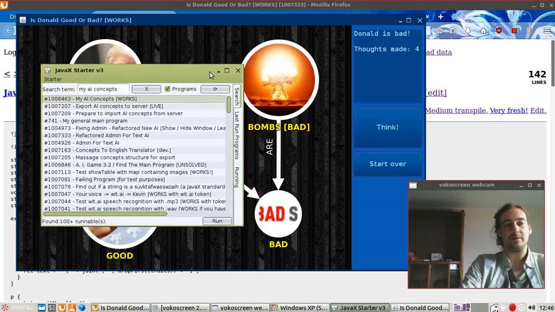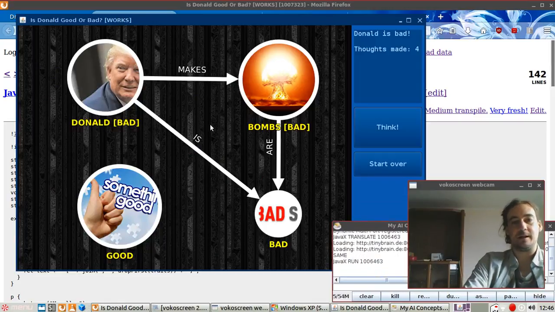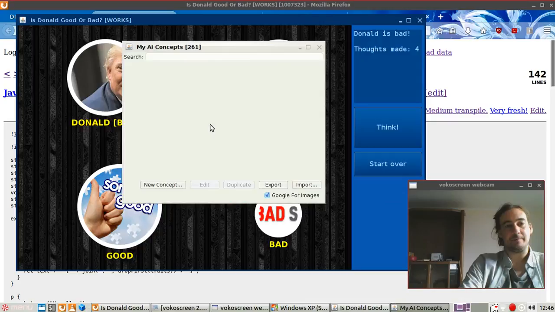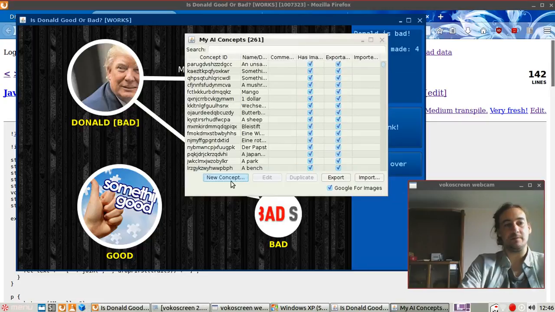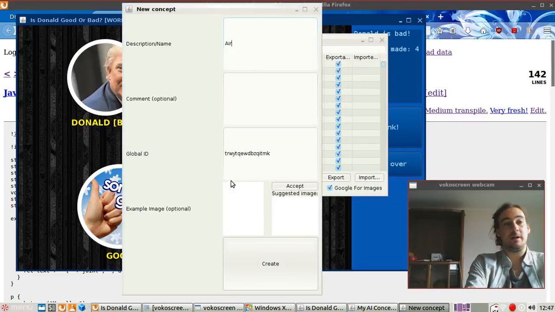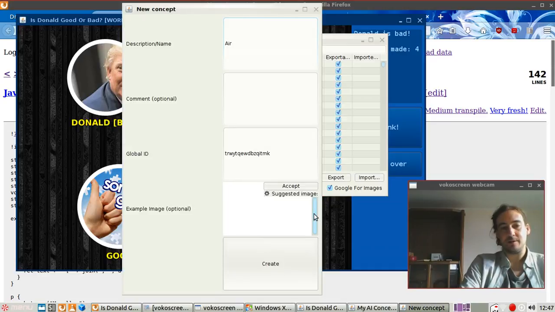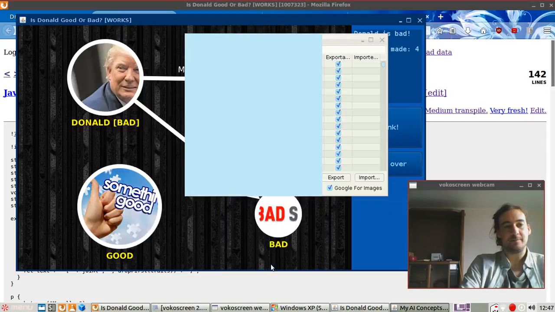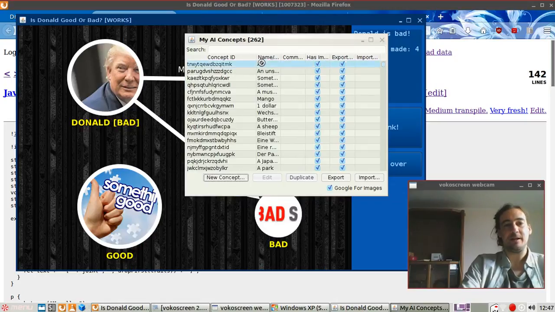It's a local database where you can manage your concepts. Anything you want to talk about with an AI, call it a concept, put it here. For example, air is possibly an important concept. We all need it. And you get an automatic image search here, by the way. We're scraping a well-known search engine. Yeah, good enough, I guess. And now we have the concept of air in our database for the AI.